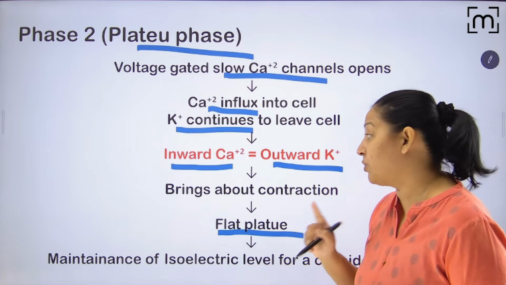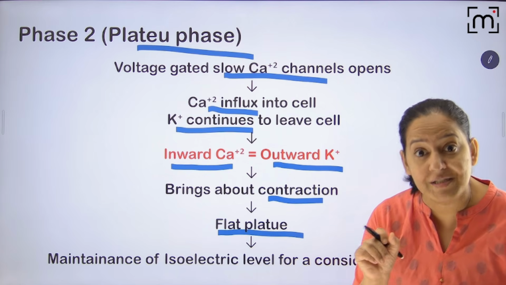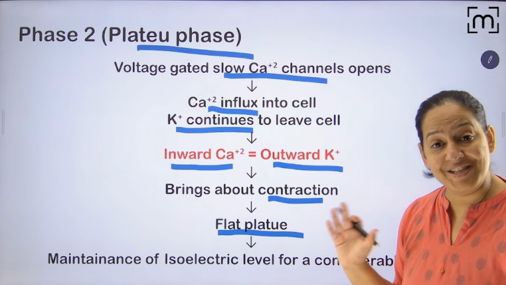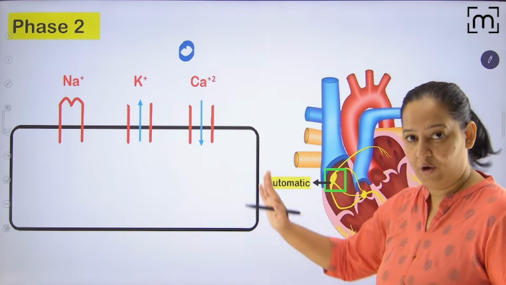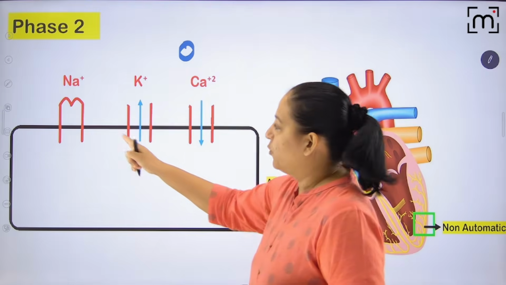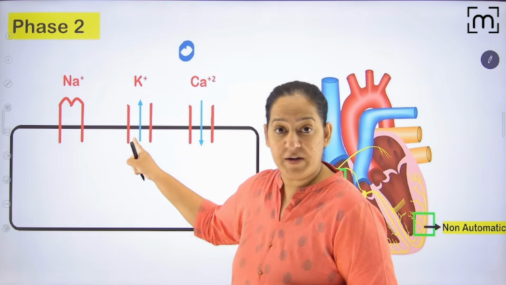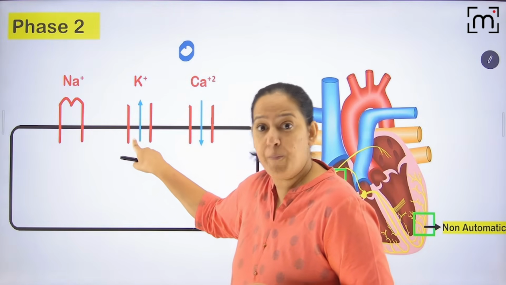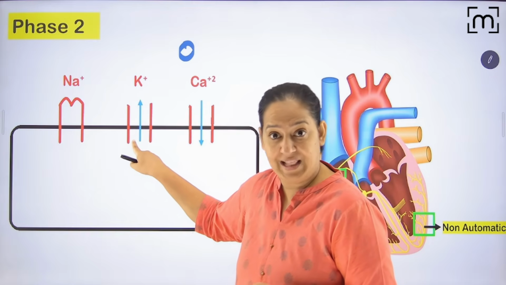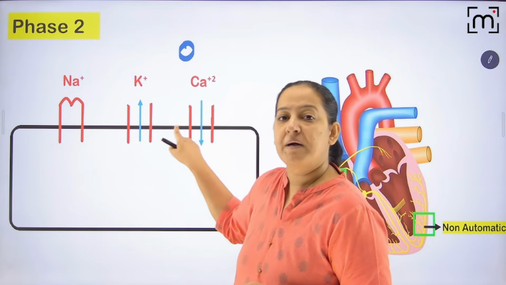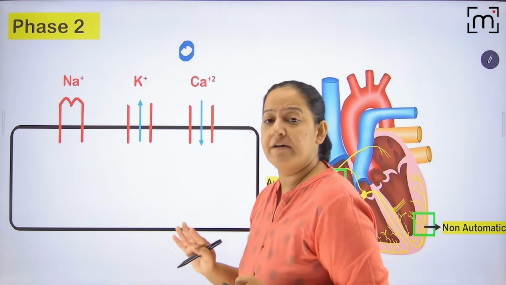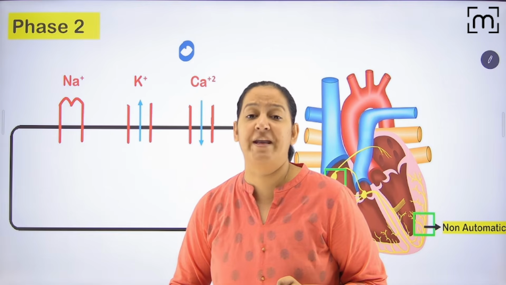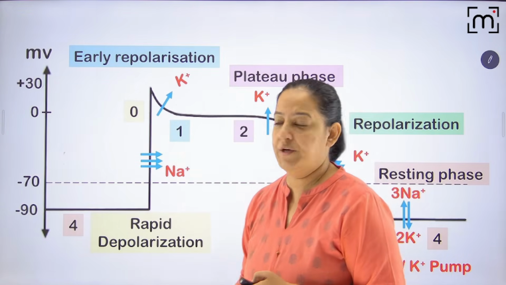And here the actual contraction of the heart, the systole, is taking place. In the cardiac cycle, the systole is taking place here. So here the potential is maintained at the isoelectric level only. I hope you got this diagram. Sodium is already closed. Potassium was opened in phase 1, and in phase 2 it's still open. But calcium is also open. Since calcium is also open, they balance each other, and here the potential is maintained at 0.